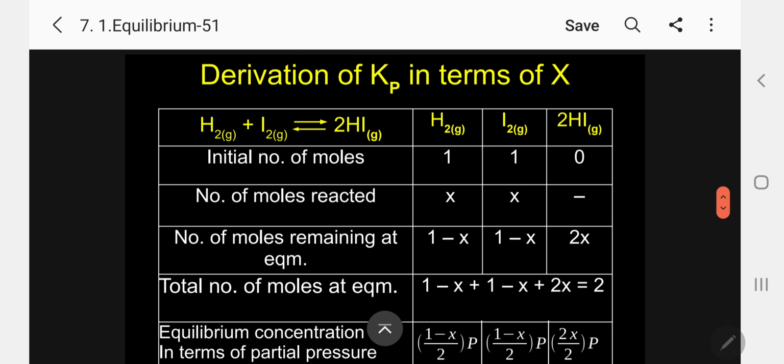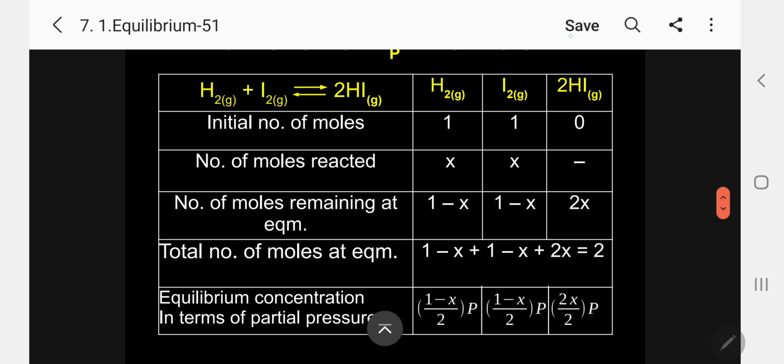Now, I can derive Kp in terms of X again. Kindly follow. For gases, I can derive Kp. As usual, look at the equation: H2 gas plus I2 gas, reversible arrow, 2HI gas. Initial number of moles, as usual, 1 mole each, 0 mole product.